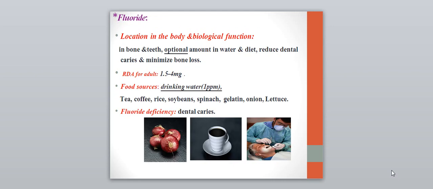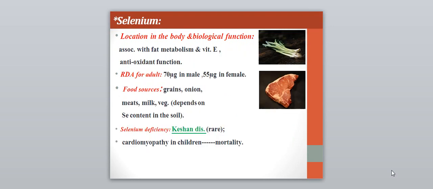Fluoride, this is important as it is present in bone and teeth. The optimal amount in water and in diet, they reduce dental caries and minimize bone loss. So they are important to prevent dental caries and to minimize the bone loss. Daily requirement in adults is 1.5 to 4 mg, and food source is usually drinking water, as it should be fortified with fluoride. Tea, coffee, rice, soybeans, spinach, gelatin, onion, and lettuce, these are the sources of the fluoride. And the fluoride deficiency also will cause dental caries.